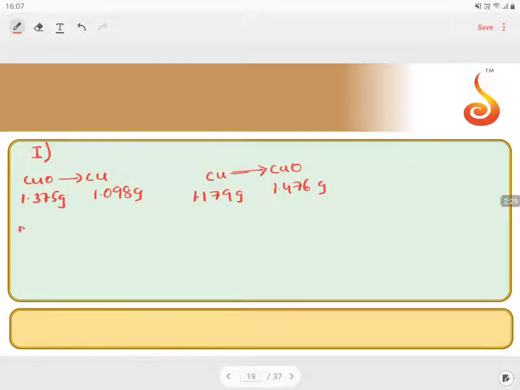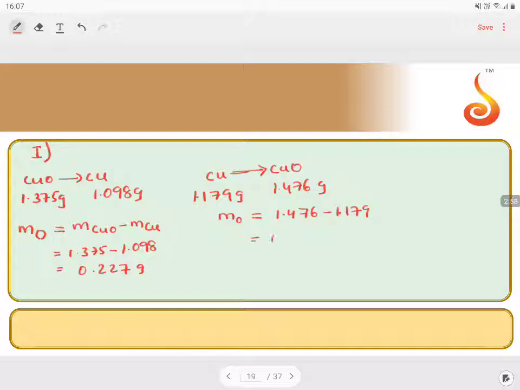Now, the mass of oxygen in the first case will be equal to mass of CuO minus mass of Cu, which is 1.375 minus 1.098, which equals 0.277 grams. In the second case, the mass of oxygen will be 1.476 minus 1.179, which equals 0.297 grams.